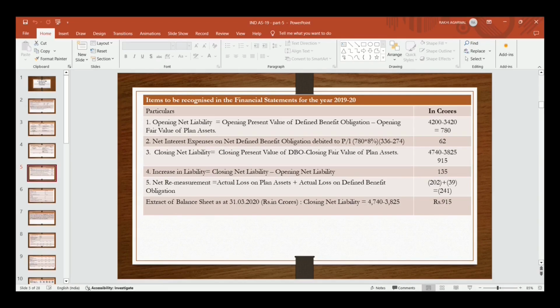Actual loss on plan asset 202 crores. So actual loss on obligation becomes 39 crores. 202 crores plus 39 crores, it becomes 241 crores. Now extract of balance sheet as at 31st March 2020, rupees in crores, that is closing net liability becomes 4,740 crores minus 3,825 crores. So it becomes 915 crores.